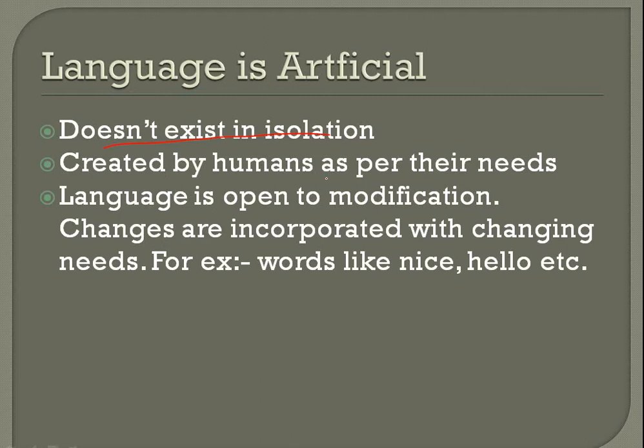So, it is created by humans as per their needs. Language is open to modification. You can modify as per your needs. Jail is a Hindi word, but is included in English now. As per the need, people included it. Changes are incorporated with changing needs.